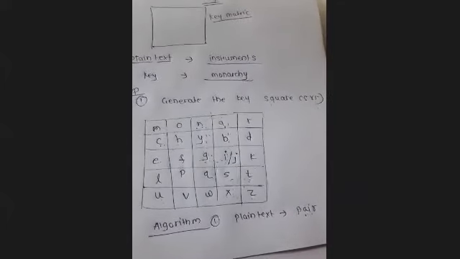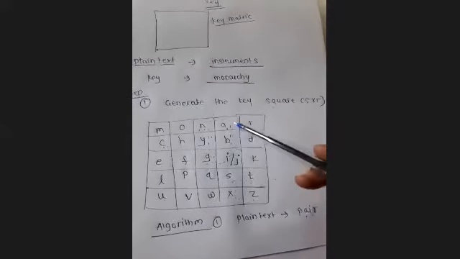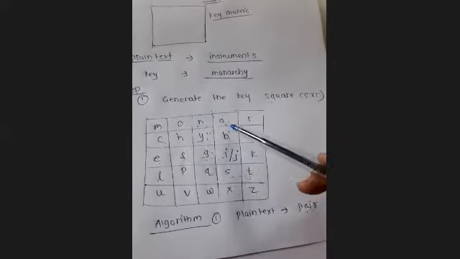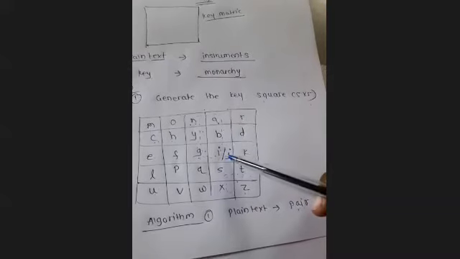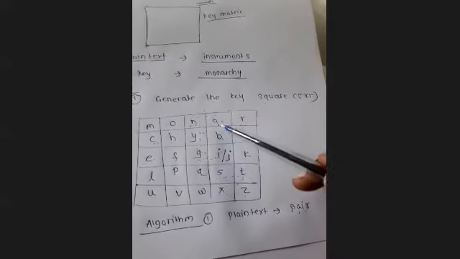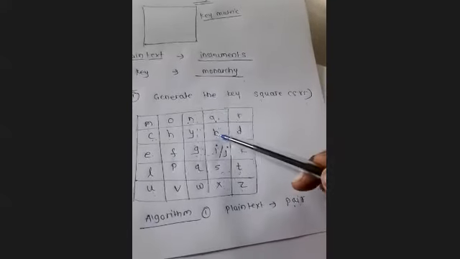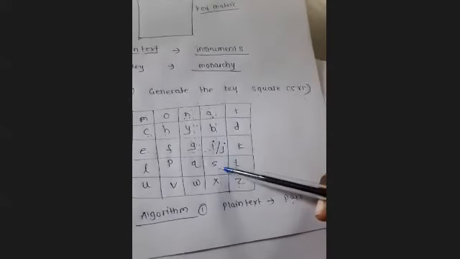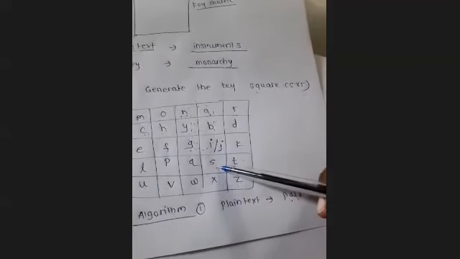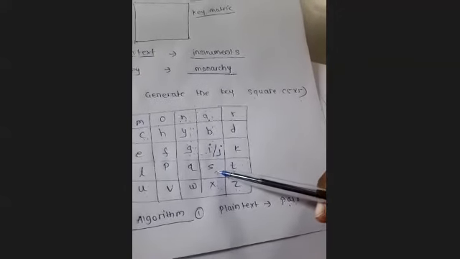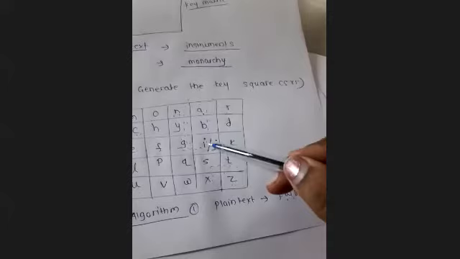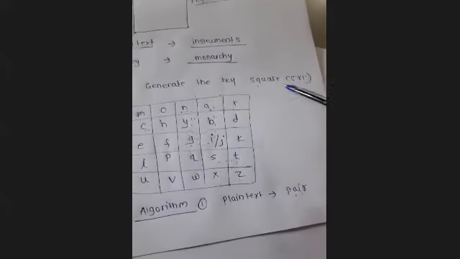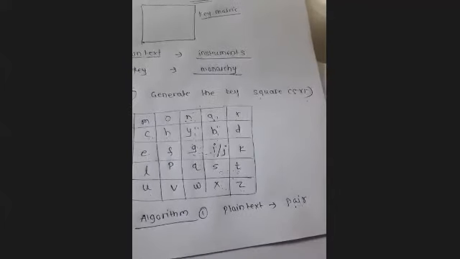Second rule is if the letters are present in the same column. For example, A and I are present in the same column, right? Then the immediate down letter: A will be replaced with B and I will be replaced with, sorry, S. इसके next down जो भी है वो, I will be replaced with S. If both the rules are not applied, they are not in the same row, they are not in the same column, then the third rule will be applied.